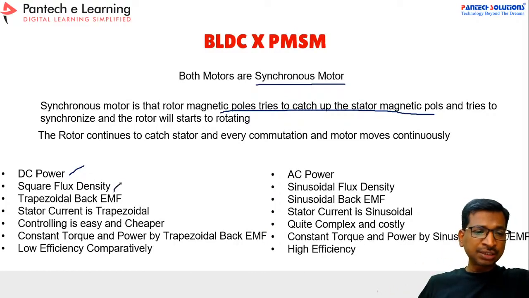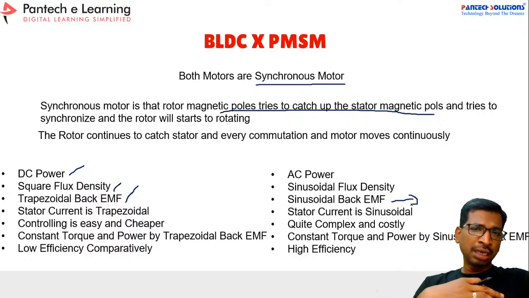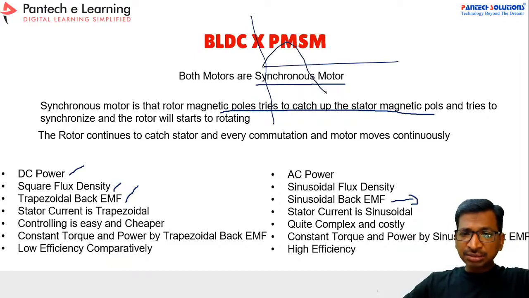And then the flux density will be square, and the back EMF will be trapezoidal, whereas in the PMSM the back EMF is sinusoidal. Due to that behavior, the motor will deliver excellent performance, because if you draw the magnetic field curve, the magnetic flux linkage must follow the sine flux density. Because if you take a flux linkage waveform, flux saturation may happen.